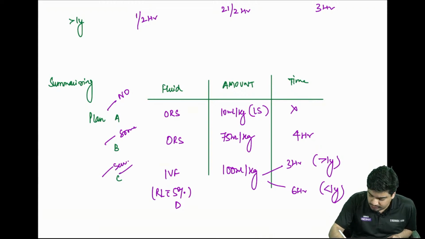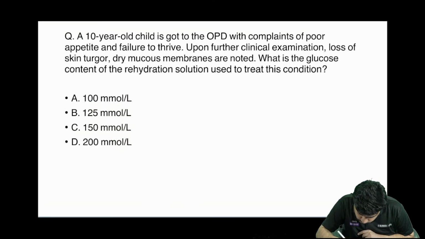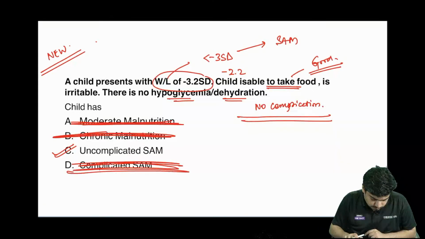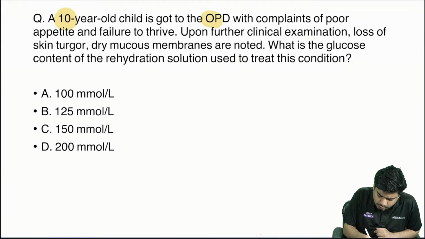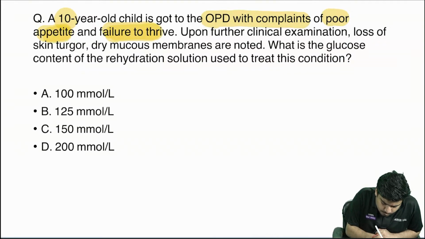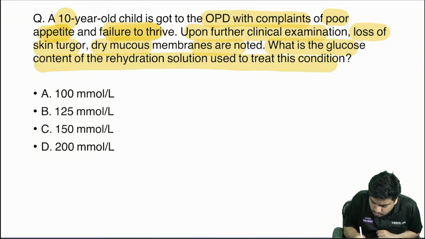Now let's see the questions. Let's see the questions once. A 10-year-old child has been brought to the OPD with complaints of poor appetite and failure to thrive. Upon further examination, loss of skin turgor and dry mucosa are noticed. What is the glucose content of the rehydration solution used to treat this condition?